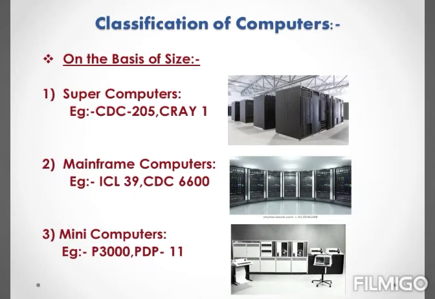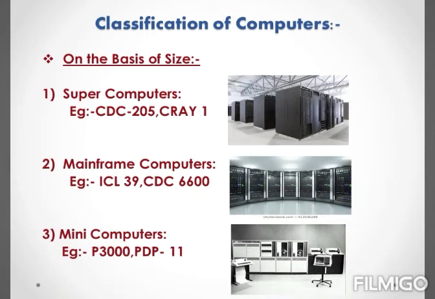They operate at a very high speed and have large storage capacity that can handle the workload of many users. These computers are generally used in centralized databases such as banks. Example of this type of computers are ICL 39, CDC 6600.